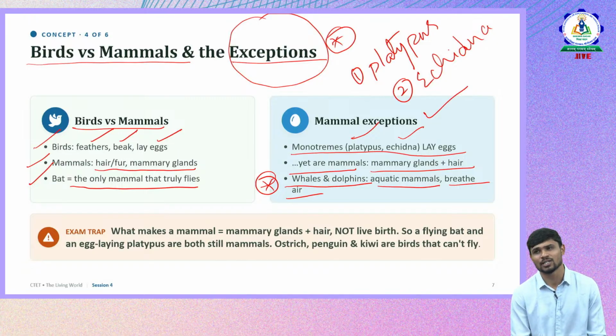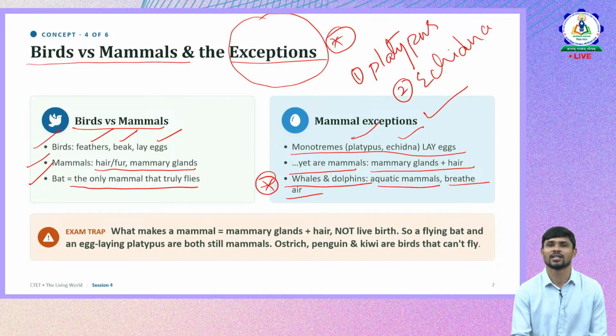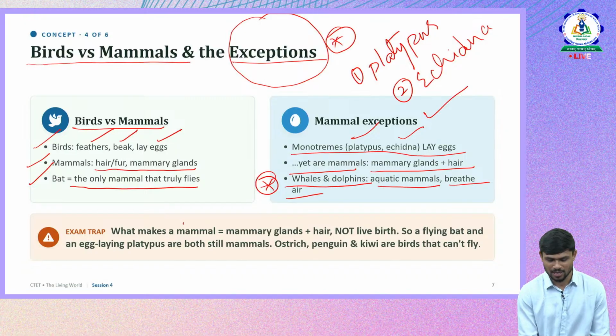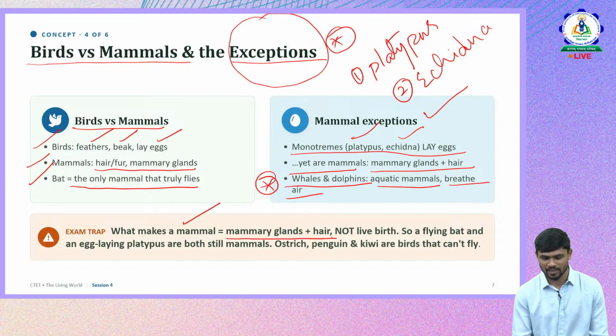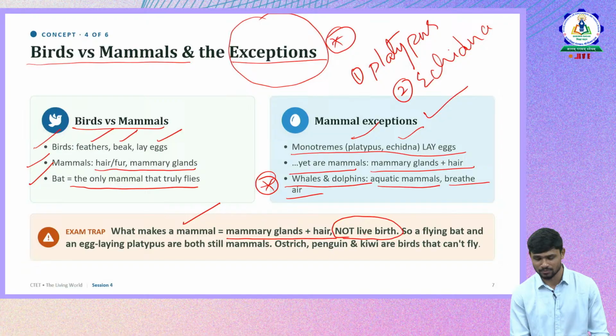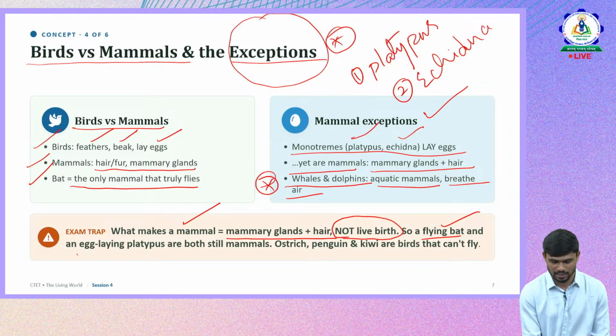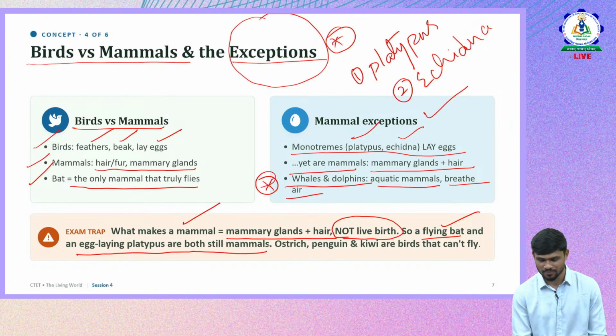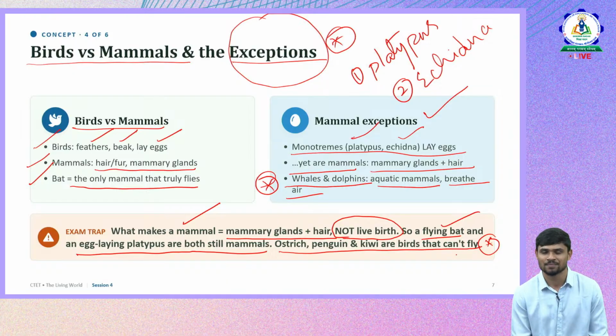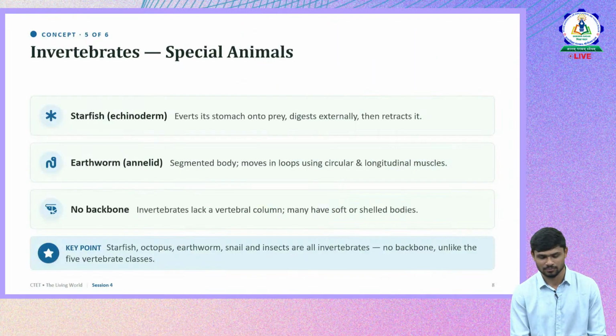Mostly questions will be based on the exceptions in the organisms, especially mammals. So what makes a mammal? It is mammary glands and hair, not directly giving birth. The exceptions are: flying bat is one exception, and egg laying platypus, both are mammals. Ostrich, penguin, and kiwi are the birds that can't fly. So these are exceptions in birds. Please remember these facts because these are repeated questions in CTET.